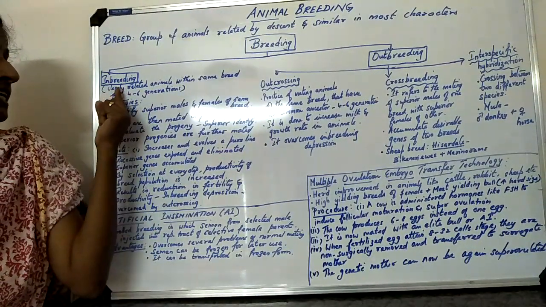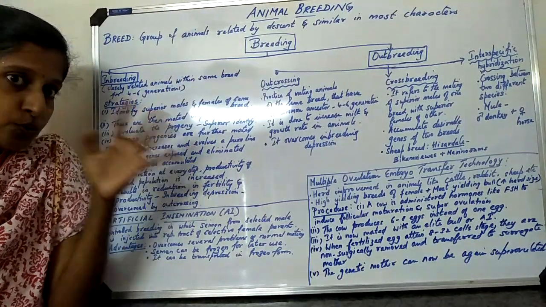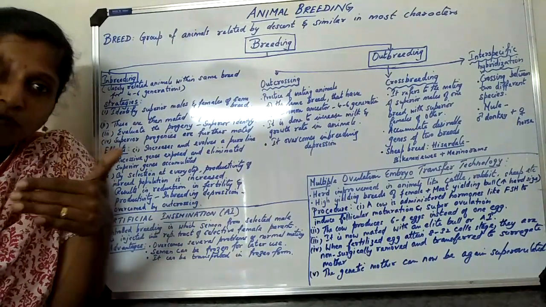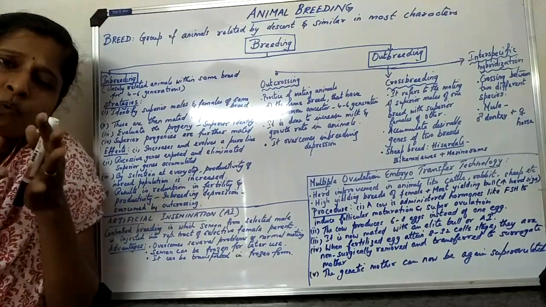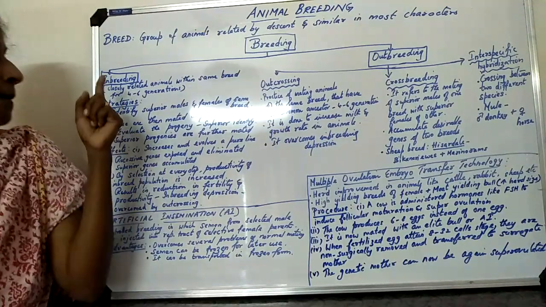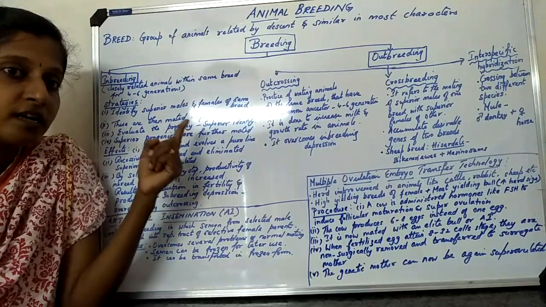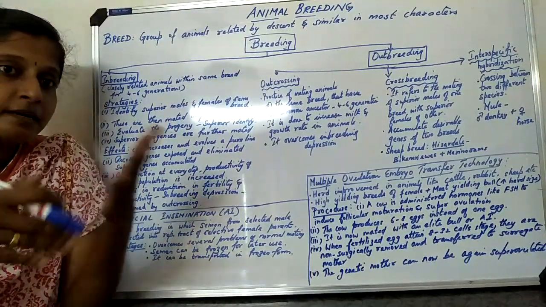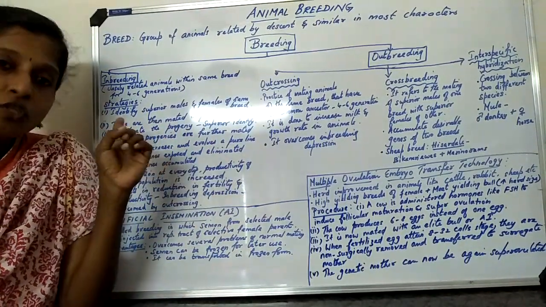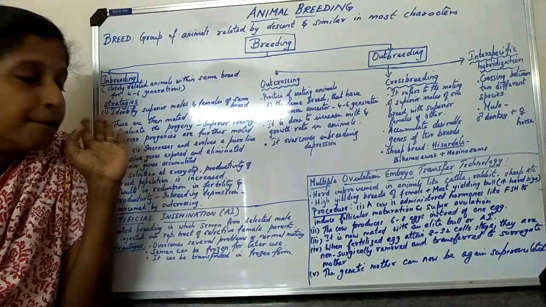So when mating is taking place between closely related animals of the same breed, and for 4-5 generations they have common characteristics, then I call this inbreeding, which means breeding between closely related animals. They are related to one another, either uncle, auntie, daughter, son, whatever it is. If mating takes place over 4 to 6 generations, then we call it inbreeding.